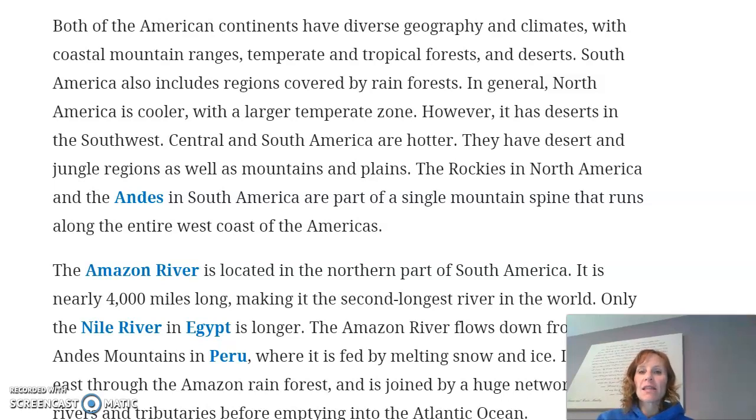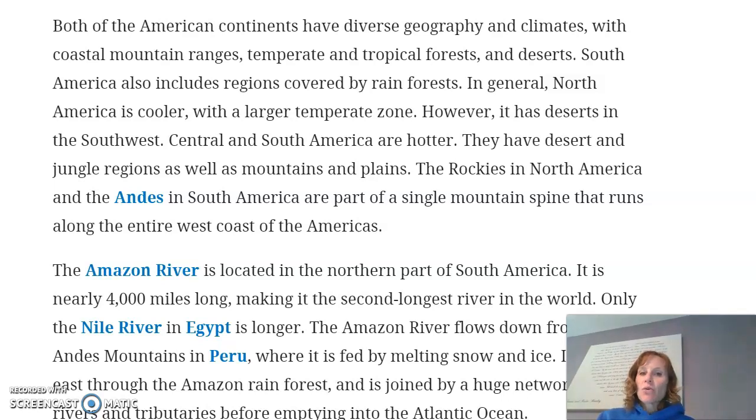South America, they also have rainforests. North America is cooler, okay? It tends to be hotter in South America than it does here in North America. Now, depending what state you live in or where you live on the continent, it can be hotter or cooler, okay? Keep that in mind.